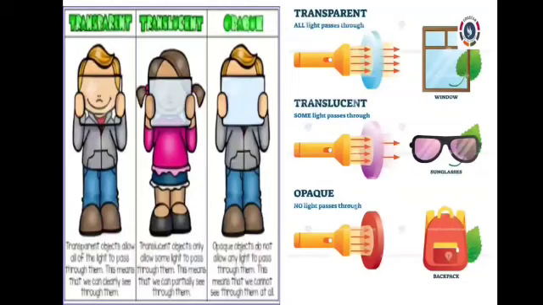This also you have already learned in your lower classes. Through transparent objects, we can see the objects clearly. Through a transparent medium, we can see the objects clearly.